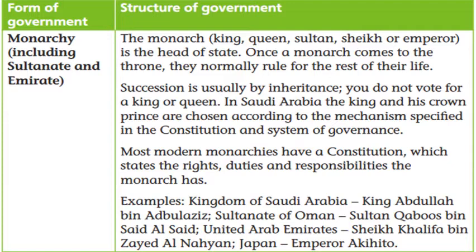For example, in Britain, the power is held by the Queen, but it is delegated to the Prime Minister. So at the moment, the Queen is head of the state and the Prime Minister is the head of the government. Whereas in Saudi Arabia, the King is both the head of the state and the head of the government.